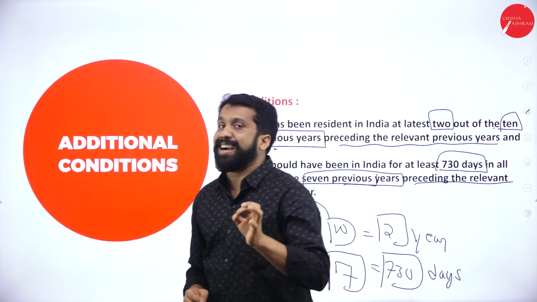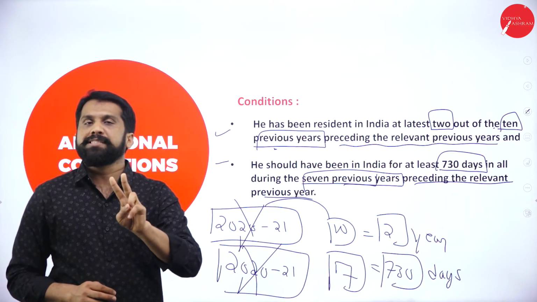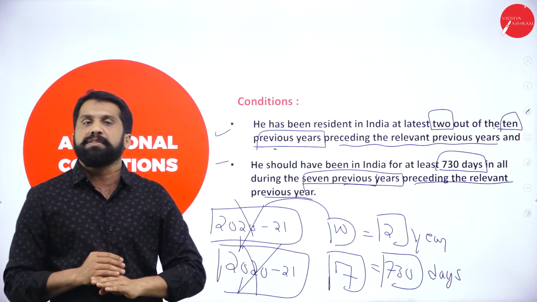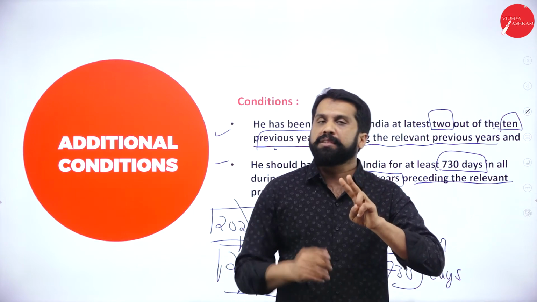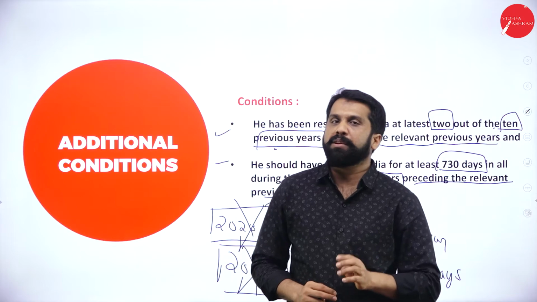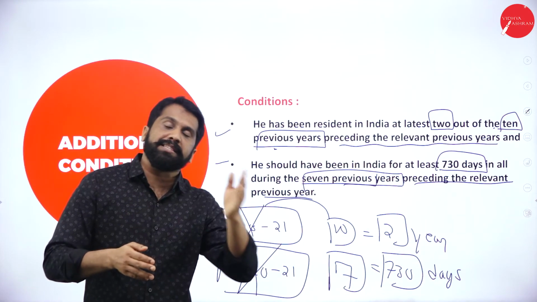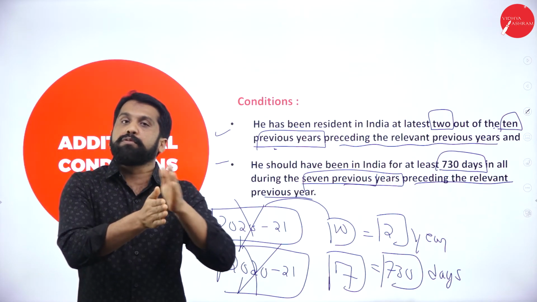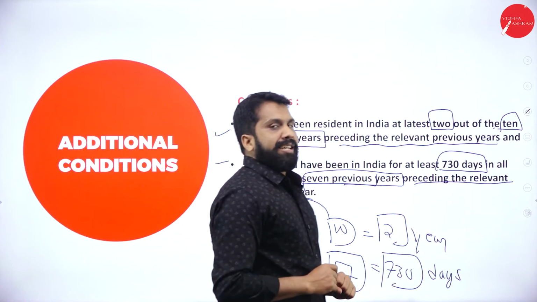Now we'll come to additional conditions. How many conditions do we have? 2. Very simple. Don't consider your previous year. Go back from your previous year. Out of 10 years, you have to be resident for 2 years. Clear? Yes. Second additional condition. Simple. Again, forget about your previous year. Go back to the preceding previous years. Preceding means before your previous year.